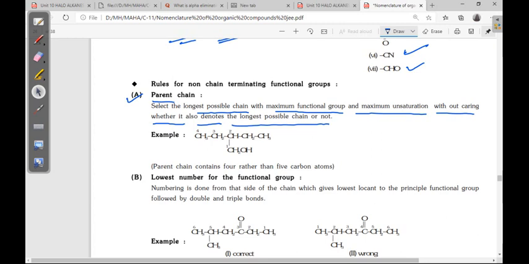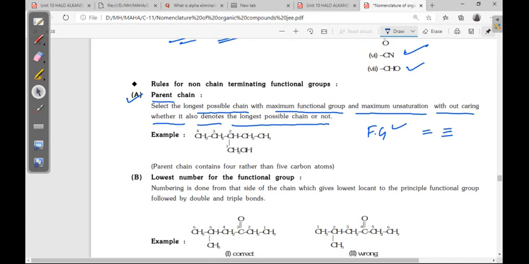The long chain is not important, but the functional group should be present in the principal or parent chain. Then unsaturation should also be covered, maximum.